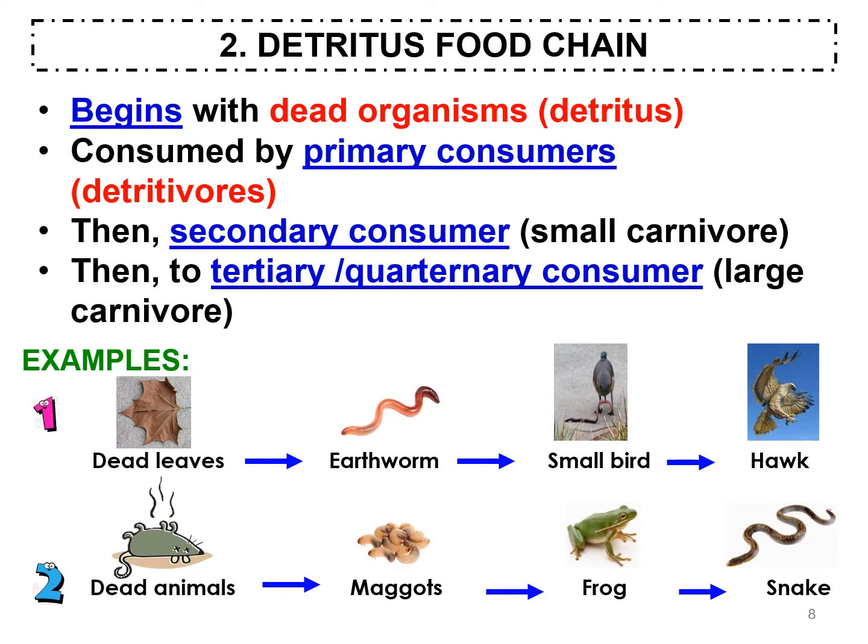You can see the example of the detritus food chain in this slide. So dead leaves are eaten by earthworms. Dead leaves are organic matter, dead organic matter. And then the earthworm is eaten by a small bird, and then the hawk eats on the small bird.